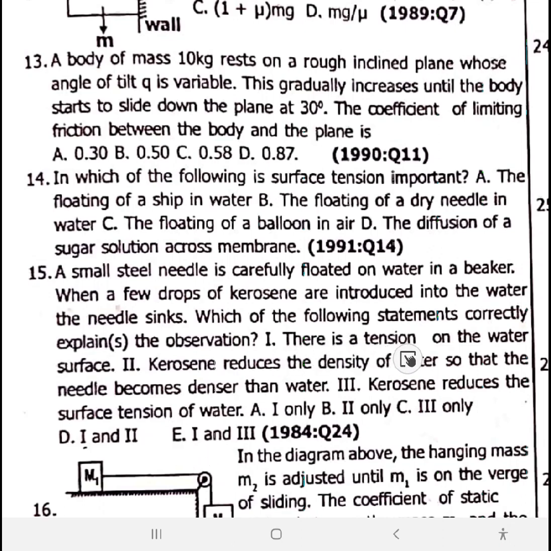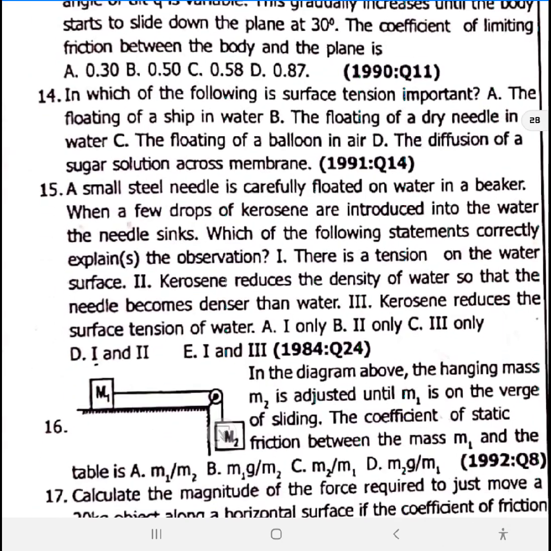There is a tension on the water surface, and kerosene also reduces the surface tension of water. Surface tension reduced meaning the water can no longer make the needle float again. That's why the needle sinks. Remember, once the needle can float, that is the concept of surface tension.